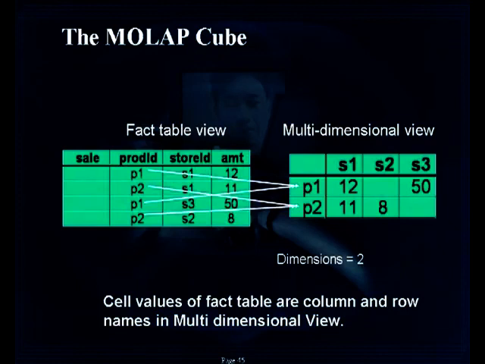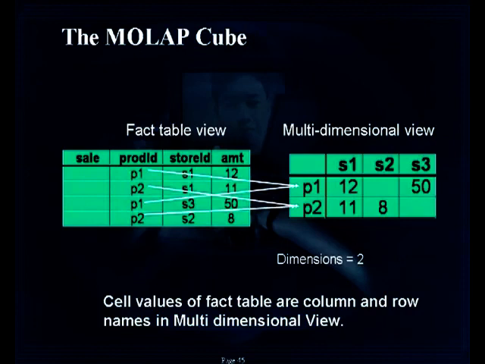For example, the slide shows how the multidimensional cube is represented from the fact table data in the case of 2 dimensions. If you observe, for certain combinations in the multidimensional cube, data values may not be there. In that case, they are termed sparse values. So sparsity may be intrinsically present in the multidimensional cube representation, whereas there is no sparsity in the case of tabular representation.